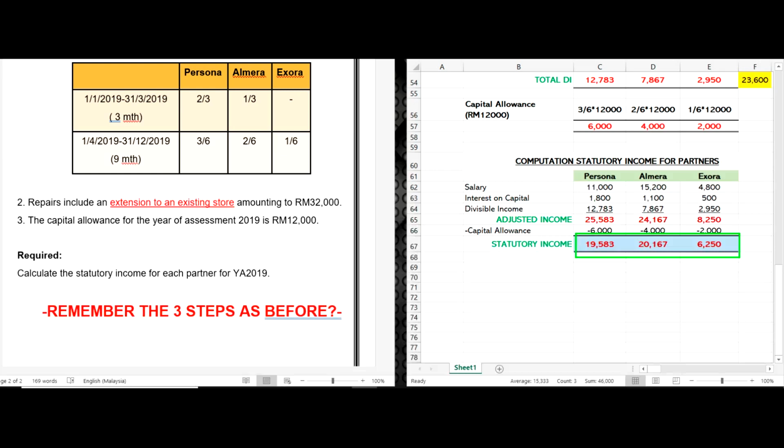To make sure you get more understanding and can conquer this calculation part, you should do more exercises, and we hope this example will help you start on how to calculate the statutory income for each partner if there are changes. Okay, so let's move to the next slide.